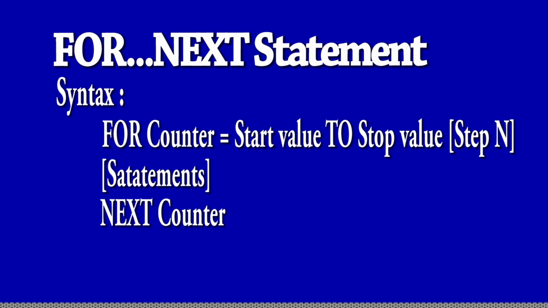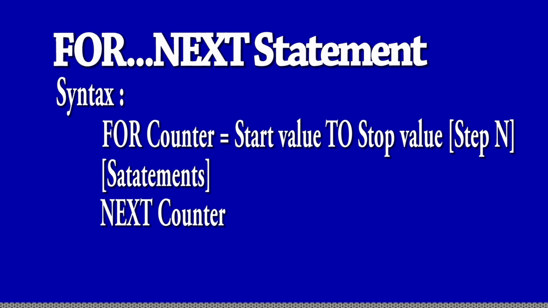Now the syntax of the for next statement. You can see here: FOR counter equals start value TO stop value, and in brackets STEP n, then statements, then NEXT counter. Earlier I discussed that the counter is used to rotate the loop, meaning it says how many times the loop rotates. Start value to stop value means from 1 to 10, or 1 to 5.